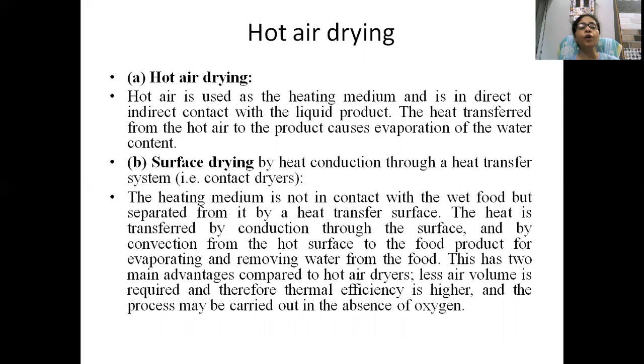There is a plate on which food is placed, and with the help of conduction process, heat goes from cells into the food, and water content or the moisture content present in the food gets separated, gets lost, and the food becomes dehydrated.